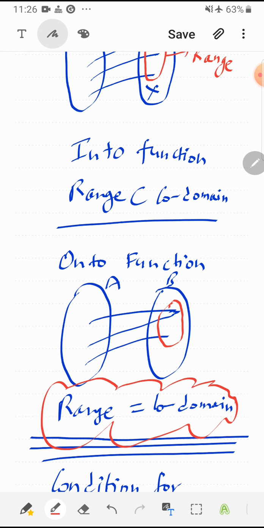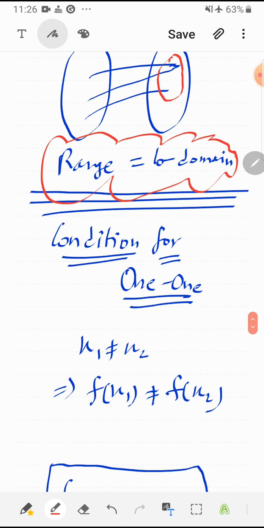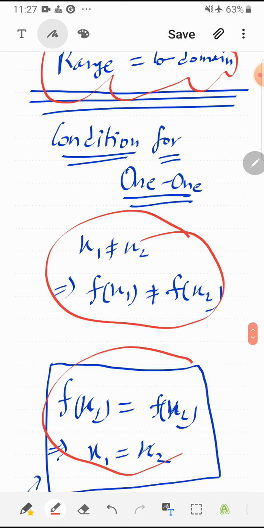Now let us understand condition for 1-1. We say in 1-1 function, if two pre-images are different, then images are also different. Okay? But if we consider this pair of statements with this statement, here we are saying different pre-images, different images, and here we are saying same images means same pre-images.